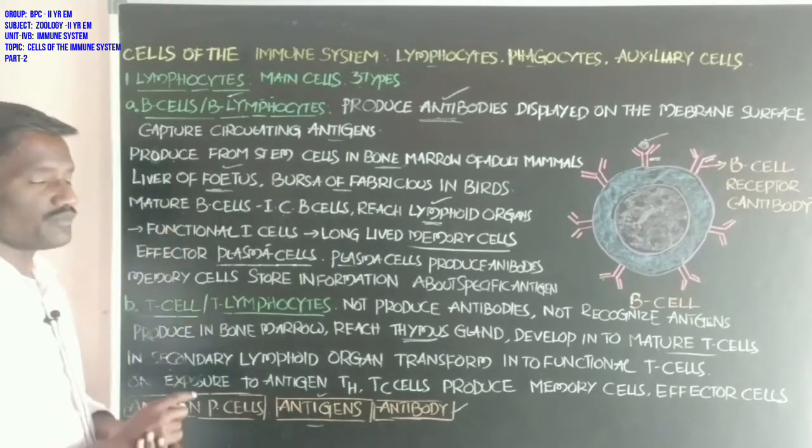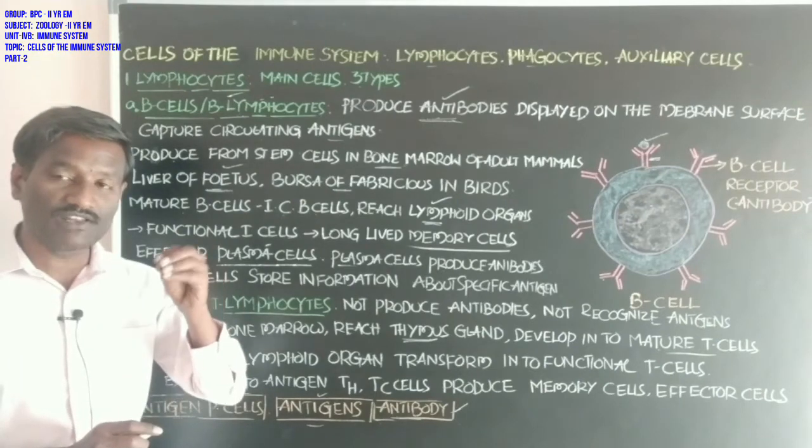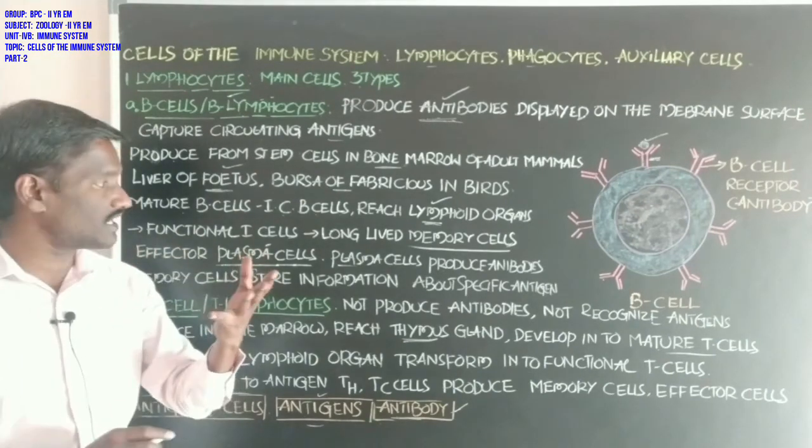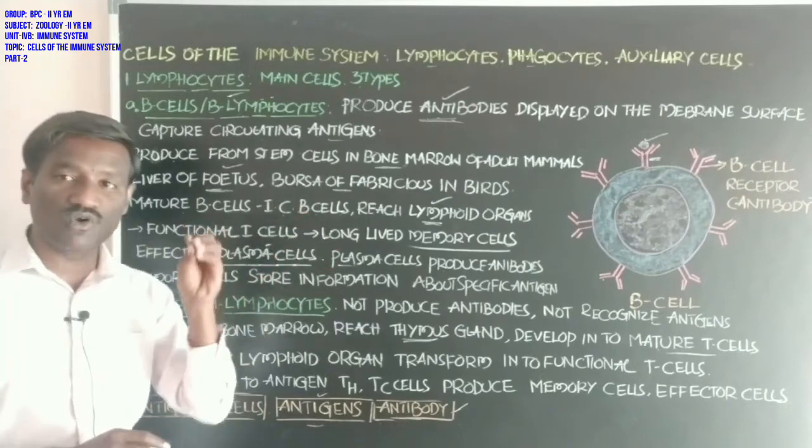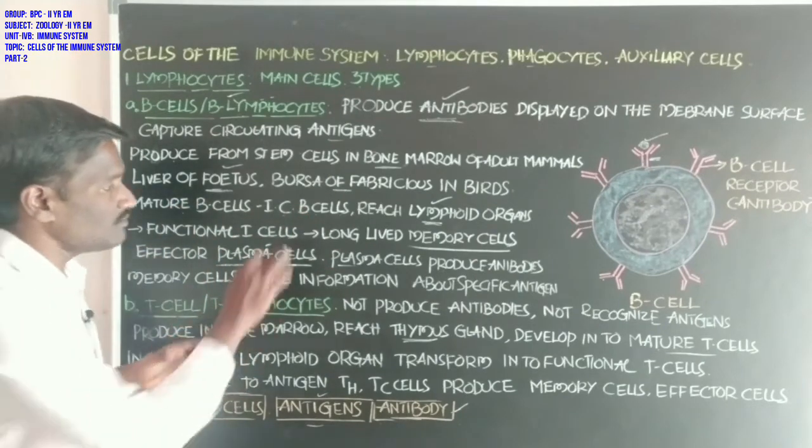After maturation, the B lymphocytes are called immunocompetent B cells.